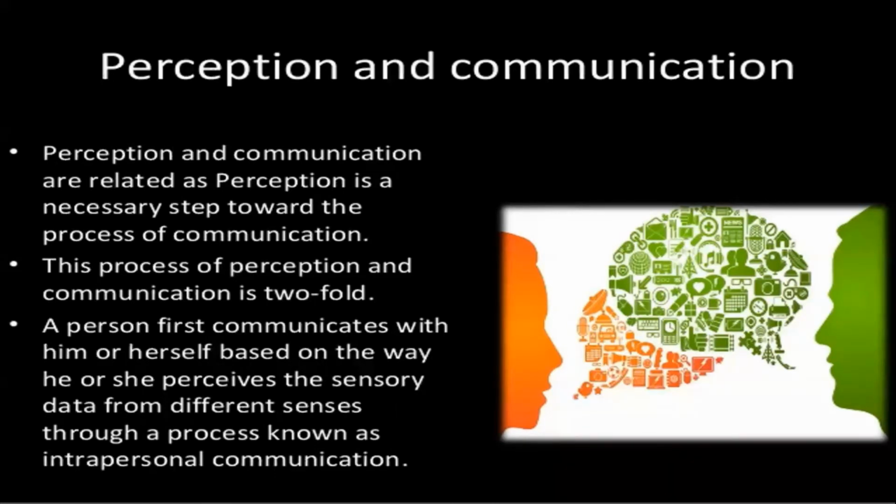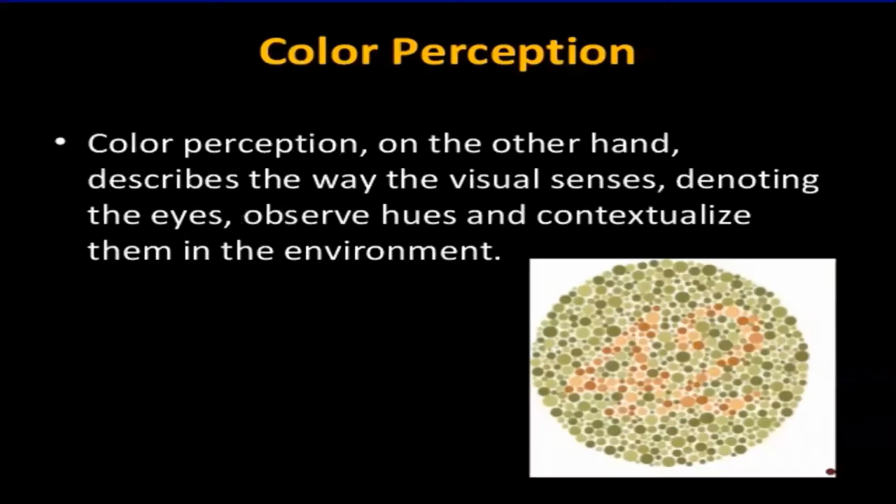You are going to communicate in the manner you are perceiving. How you perceive, similarly you communicate. If you are perceiving negative, you will be communicating negative. If you are perceiving something positive, you will definitely be communicating in a positive manner.